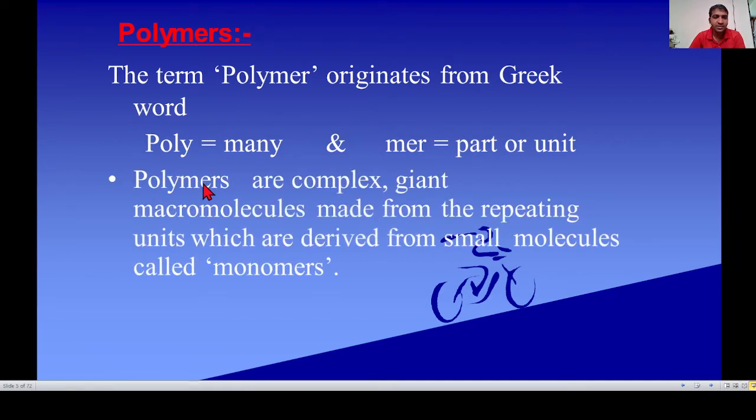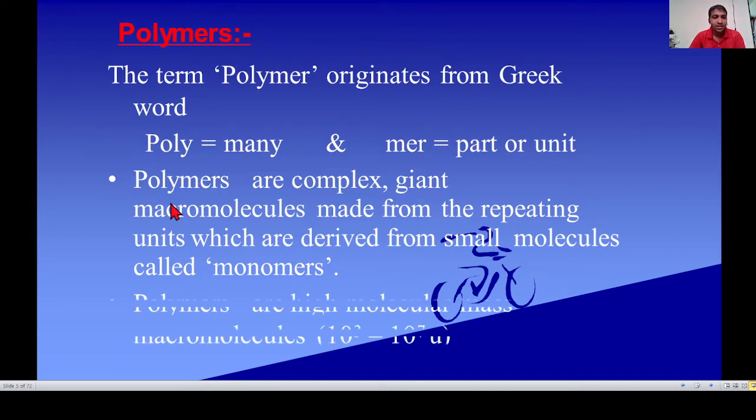See the definition. Polymers are complex giant macromolecules made from repeating units which are derived from small molecules called monomers. Mono means one, mer means meros or part, one part. A number of monomers connected to each other form a polymer.